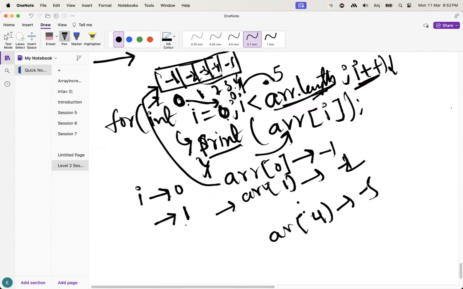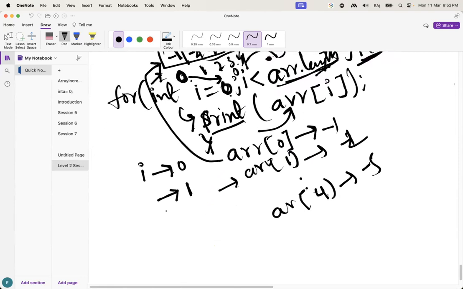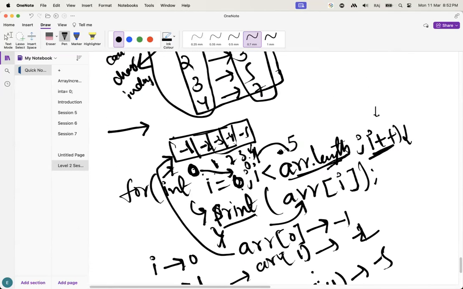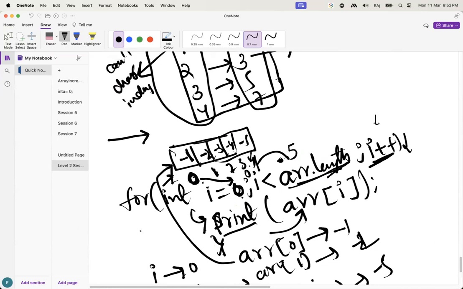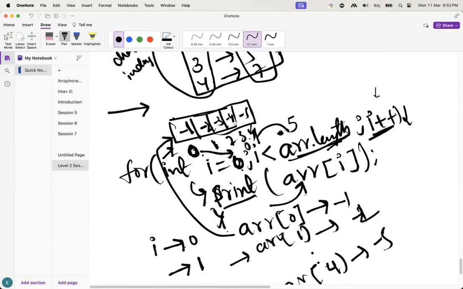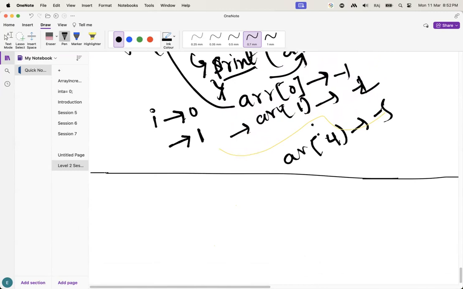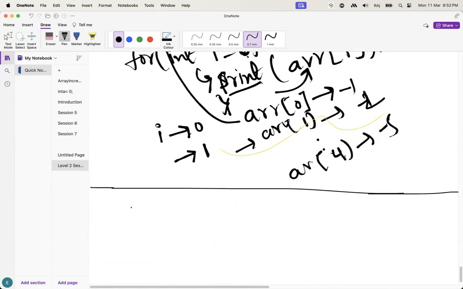Guys, these are the very basics. Most of the people know about this. Why am I telling this? Because I don't want to miss any single thing, guys. That's why I'm going to explain this one. I hope you understand this one. How the values are stored, how the values are printed. Okay, guys.